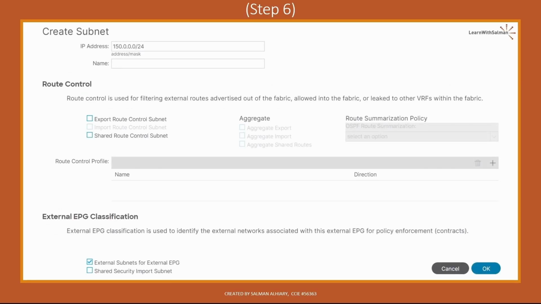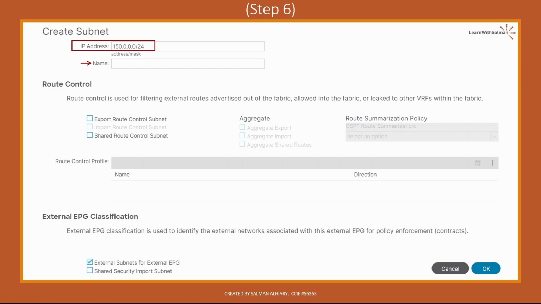In the Create Subnet page, we must provide the prefix and the prefix length or subnet mask. Here we have 150.0.0.0, the prefix, and /24, the subnet mask or the prefix length. Optionally, we can provide a descriptive name for the external subnet. The route control options are used for filtering external routes advertised out of the ACI fabric, allowing external routes into the fabric, or leaking routes to other VRFs within the fabric. I will get back to talk about the route control options later in the upcoming lectures. This is not the correct time to mention these details.